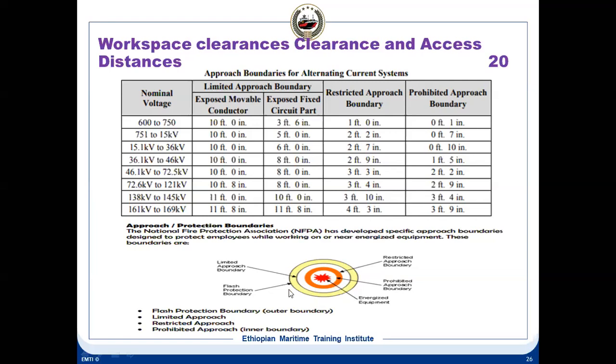So flash protection is the farthest one. Then is the limited one. Then you have the restricted one. Prohibited means anyway, you cannot enter into this.